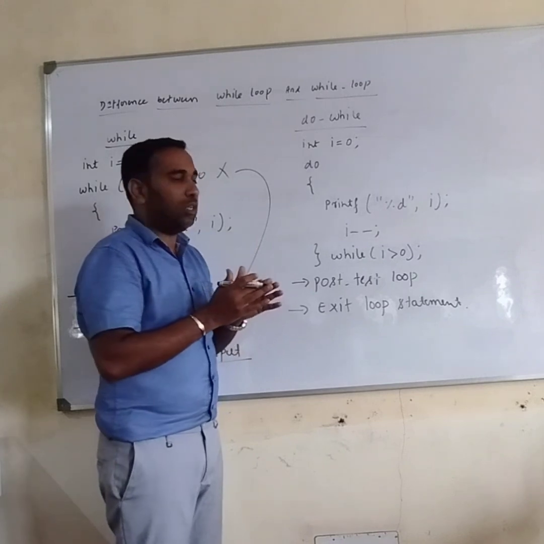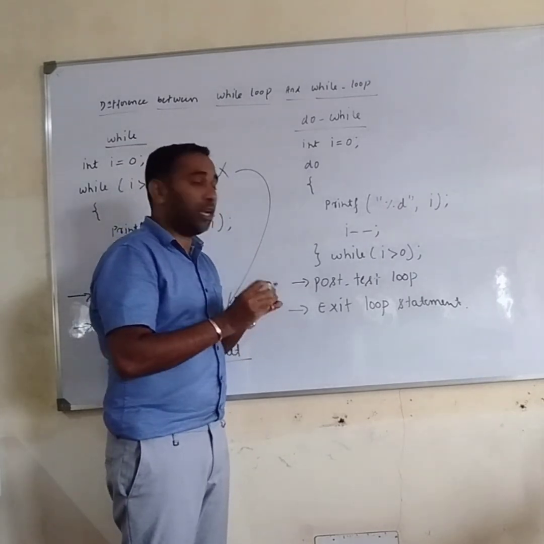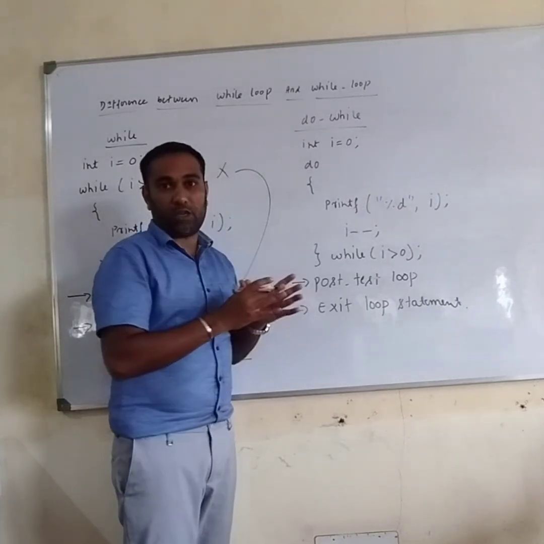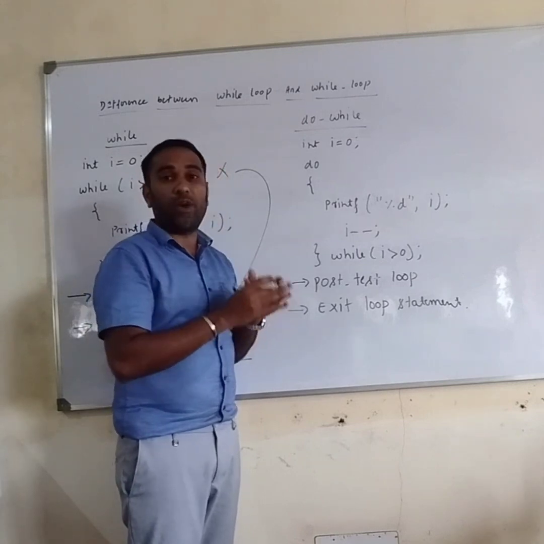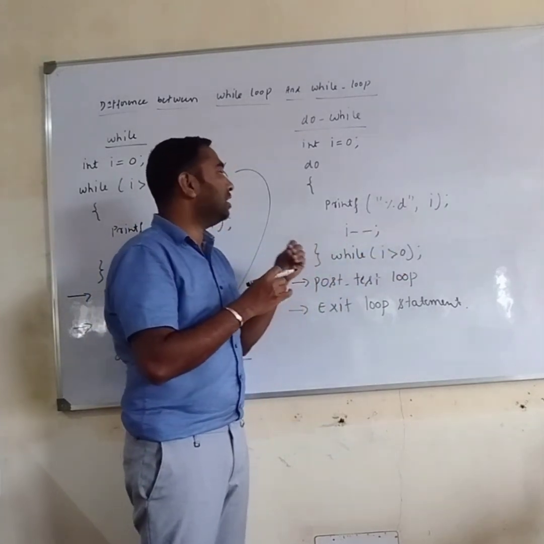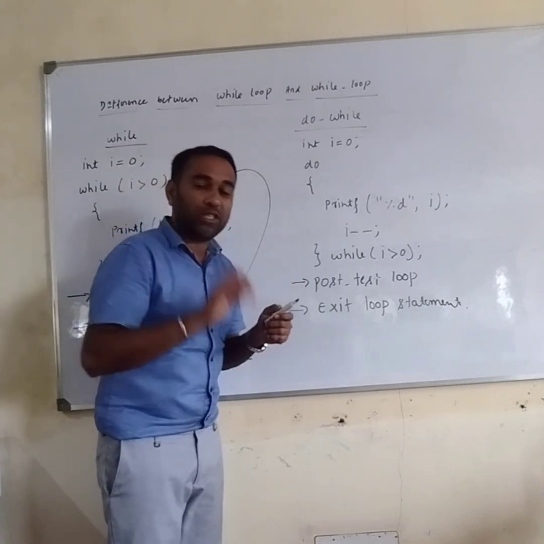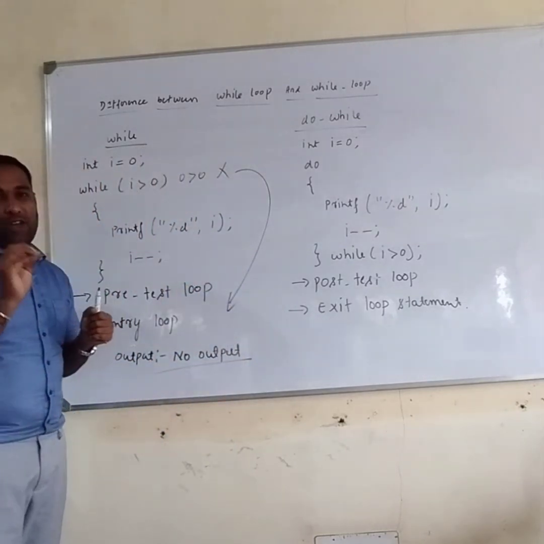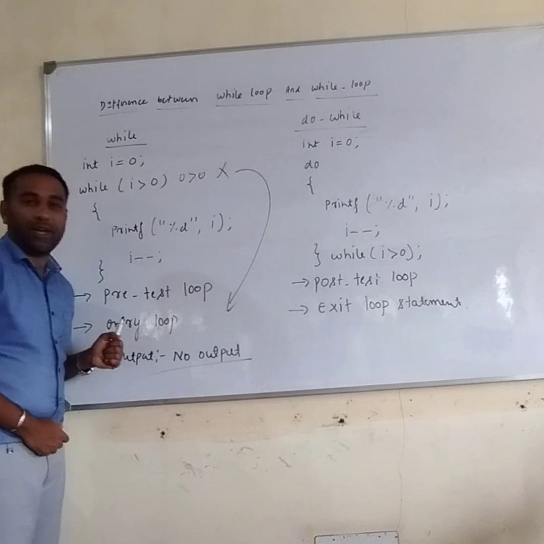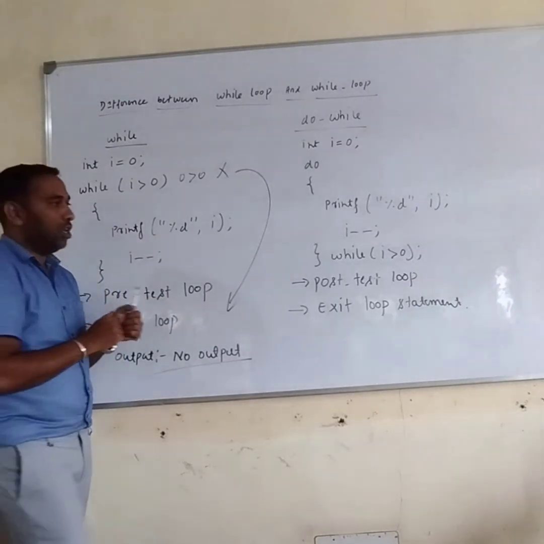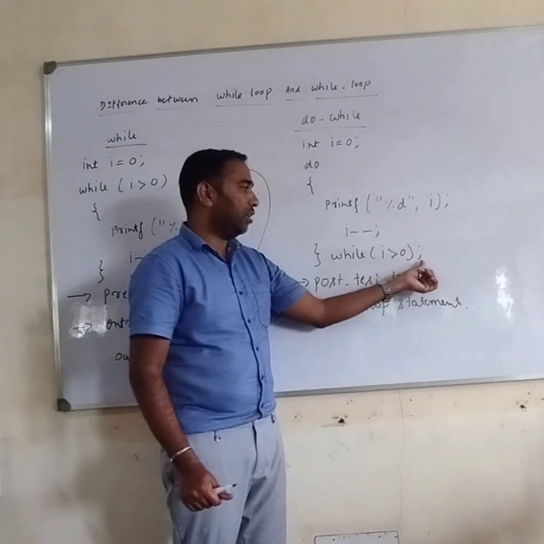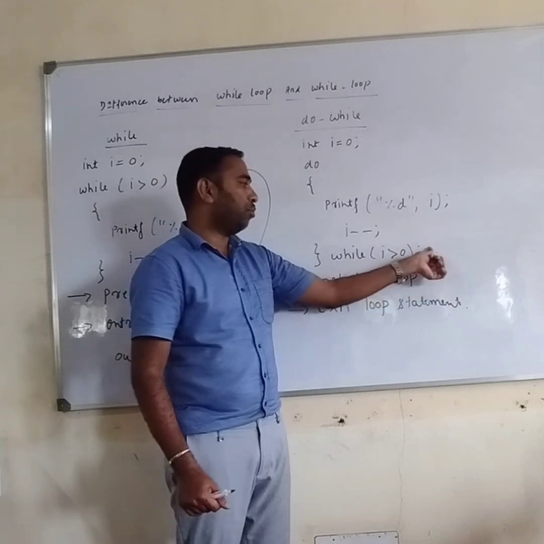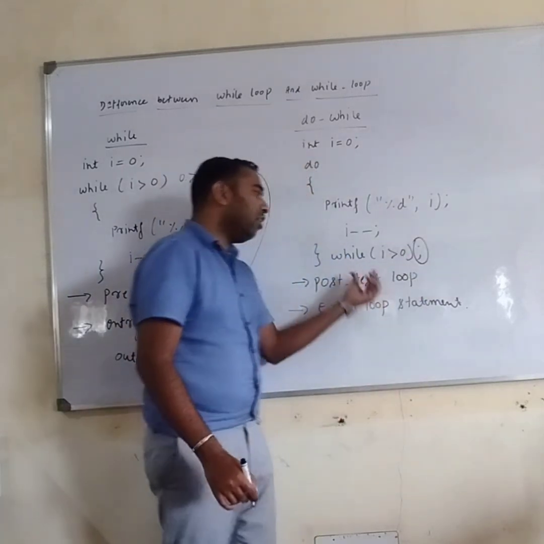And one more difference is, in do while loop statement, whether the condition is satisfied or not, at least once the statement is going to print. If the condition is false or true, at least once it is going to print the value. Whereas in while loop, if you want to print the value, at least one condition has to be satisfied. That is a major difference. And look here, after checking the condition, you have to put a semicolon. If you don't put a semicolon here, it will produce an error. You have to put a semicolon at the end of the do while loop statement.